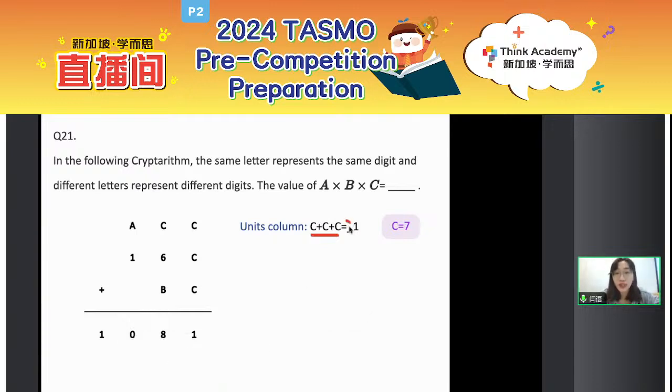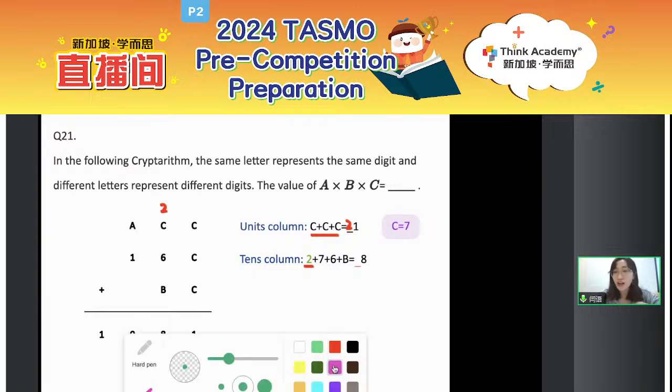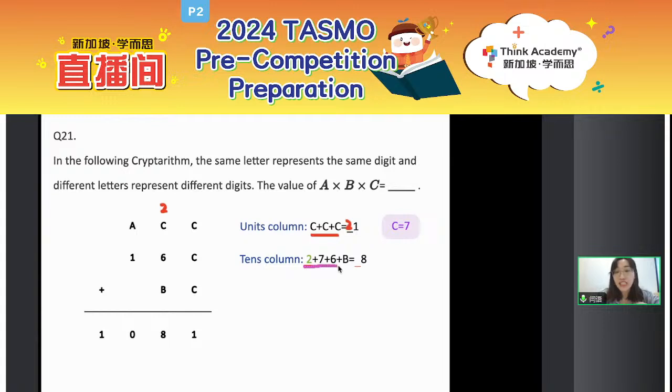21, in other words, we can get, look, the carry over from the units column to the tens column should be 2. So for this, when it comes to the tens column, everyone don't forget the carryover, okay? That is 2 plus C. What is C? Well, we figure out C equals 7. So 2 plus 7 plus 6 plus B equals to something 8. Well, for this part, how do we figure out? You just calculate what you can calculate first. 2 plus 7 plus 6, what is it?